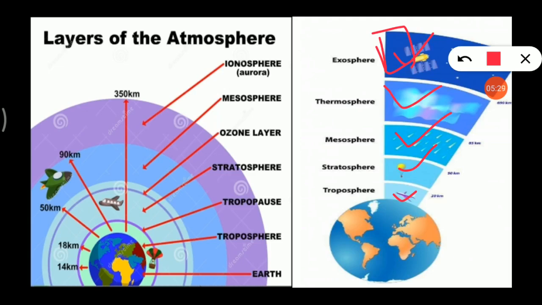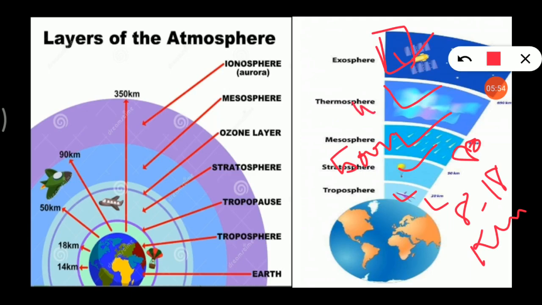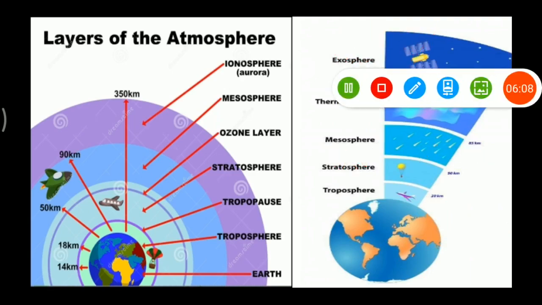The first one we have is troposphere. It is 8 to 18 kilometers, okay. And then after comes stratosphere. It is up to 50 kilometers. Then after comes mesosphere. It is about up to 80 kilometers. Then after it is about 400 kilometers, means up to 690 kilometers, okay, about 690 kilometers. And then after exosphere is about 10,000 kilometers, okay. I hope you got all these points.